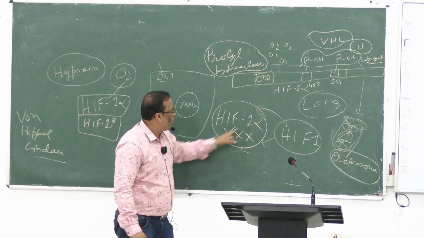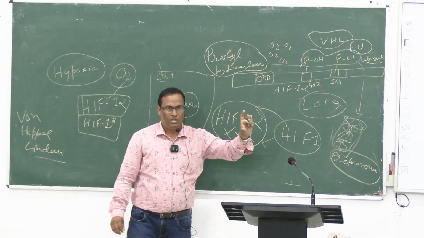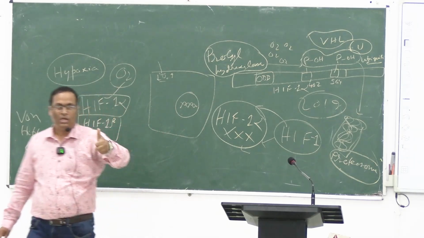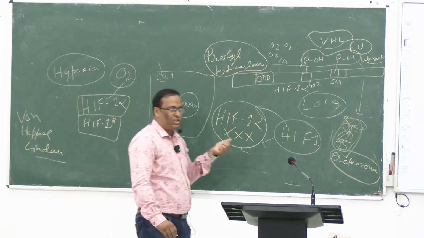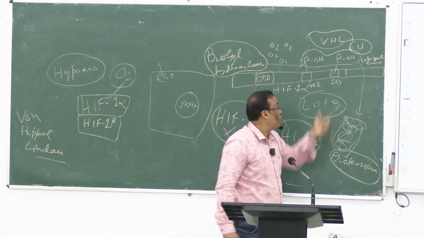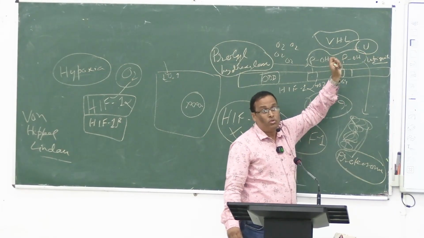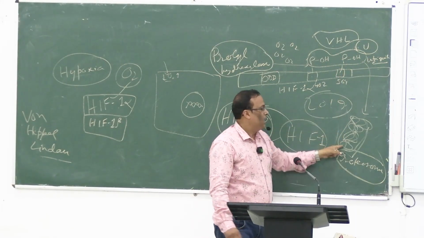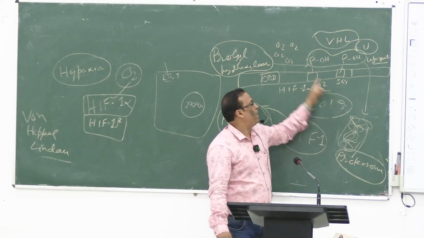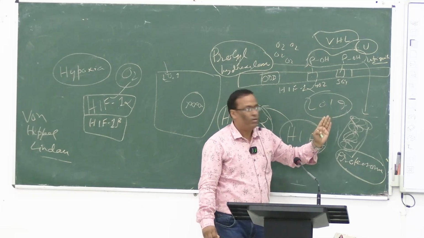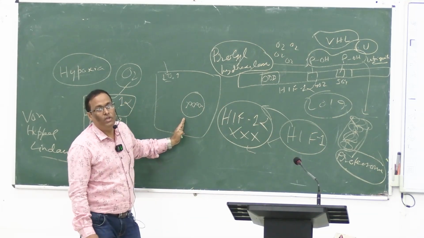So this HIF-1 alpha is totally destroyed after the hydroxylation. Hydroxylation means presence of oxygen and presence of the proline hydroxylase enzyme, recognized by your VHL protein. These are all proteins, ubiquitin proteins. Then ubiquitination happens and it goes to the proteasome. The proteasome only breaks the protein down. So what is breaking down? HIF-1 alpha cannot go there and cannot form erythropoietin at all.